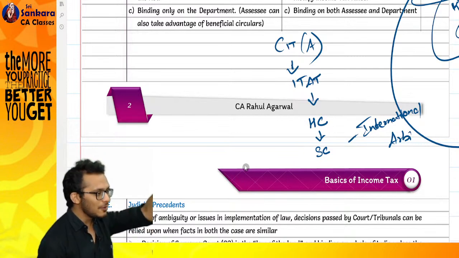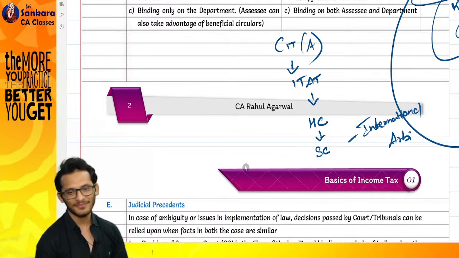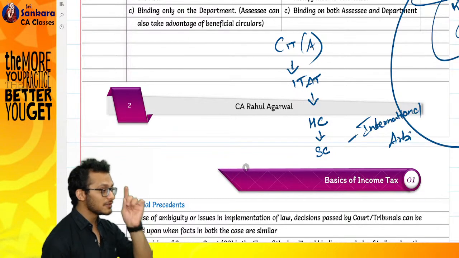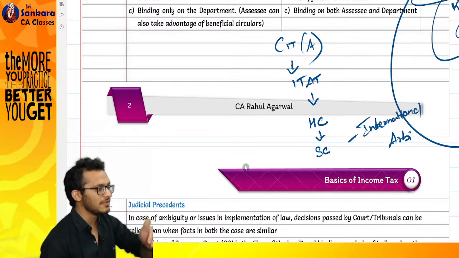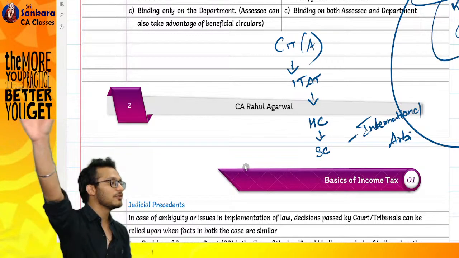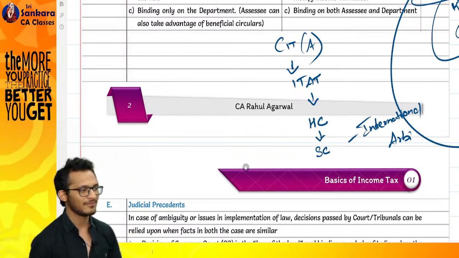You are discouraging people from coming to India. If you do this, tomorrow no one will come to India. Modi's government came and said, sir, today itself I will amend. This was the first time the Act was amended in the middle of the year. They passed an ordinance and said, for the Vodafone case, it is applicable only from 2013, not retrospectively. Let Vodafone not pay a single rupee.